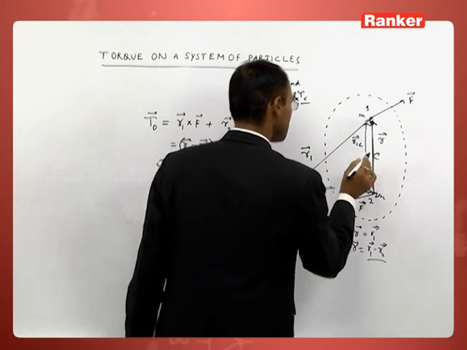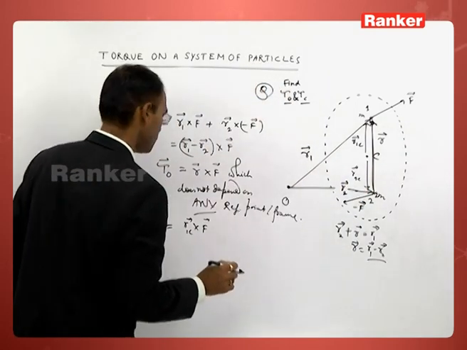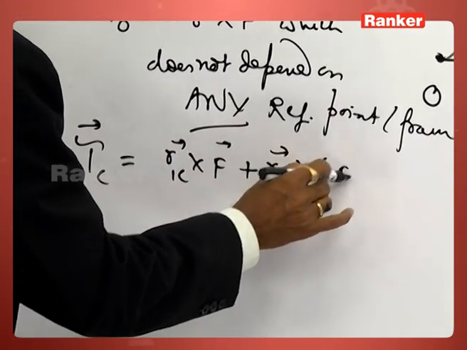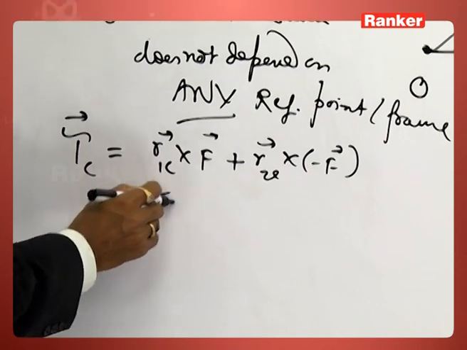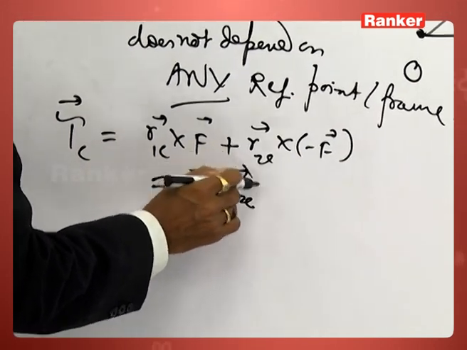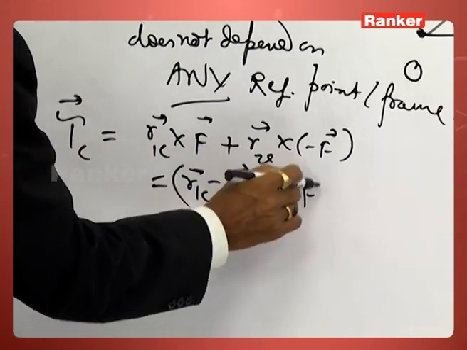The position vector is R2C, and R2C cross minus F. So you are getting R1C vector minus R2C vector cross F.